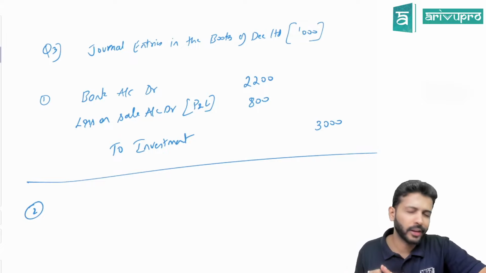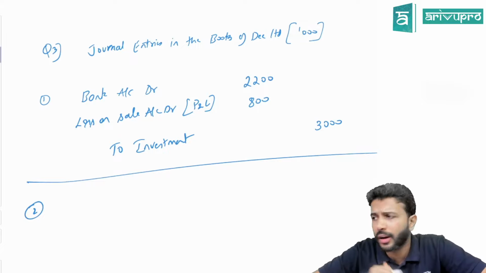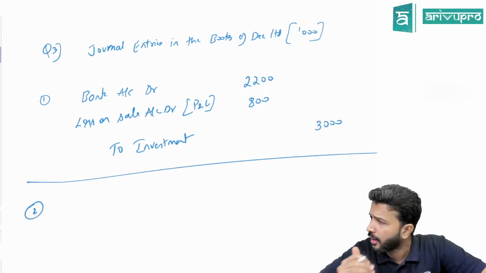Okay, this is over. After this, you get 4 entries for your buyback. First, you have to cancel what? Equity shares you're buying back. So equity share capital you need to cancel. It has a credit balance. To cancel, we will debit. So we will write equity share capital account debit.